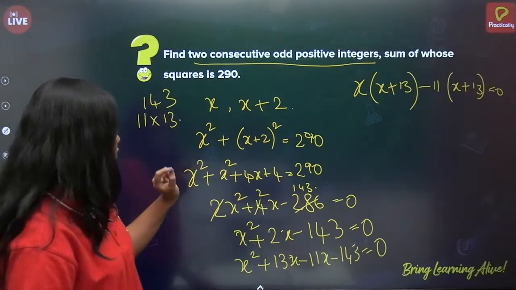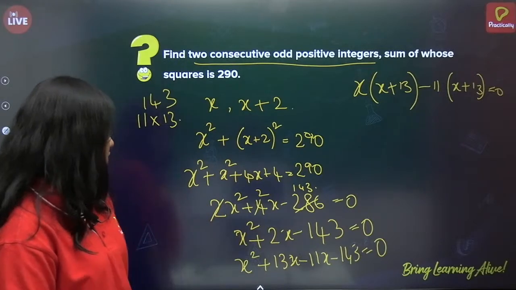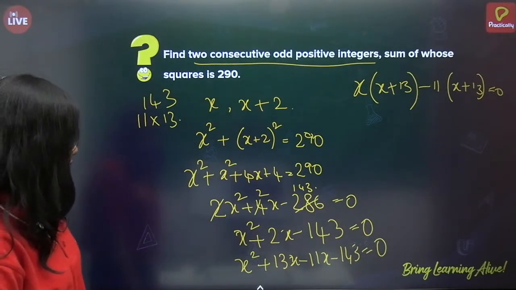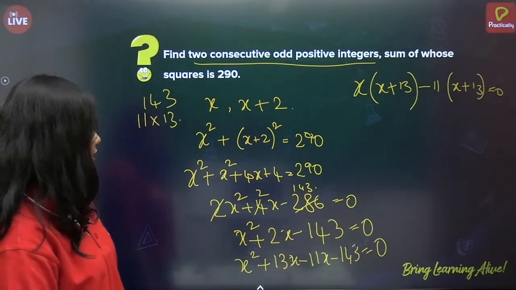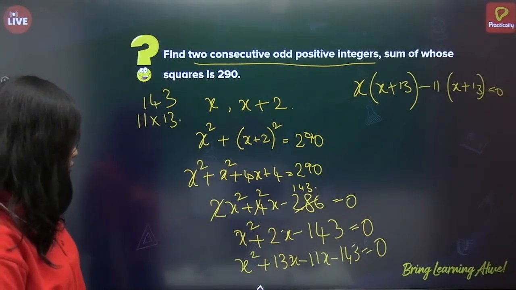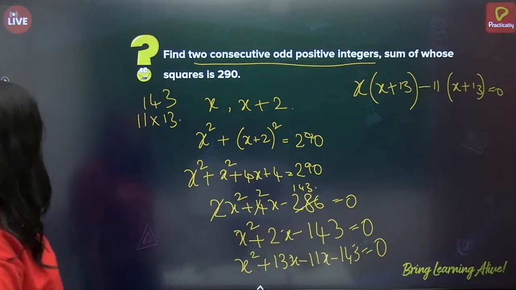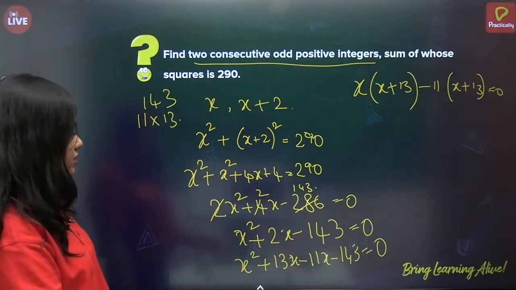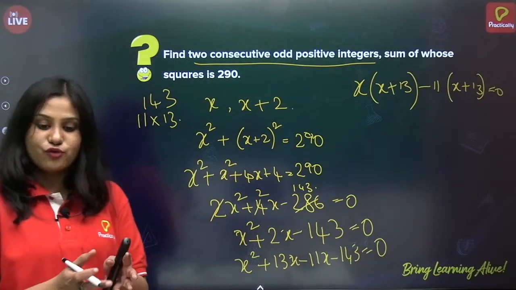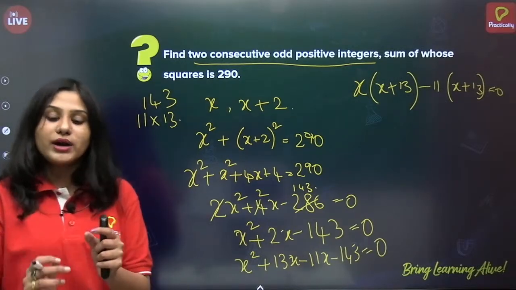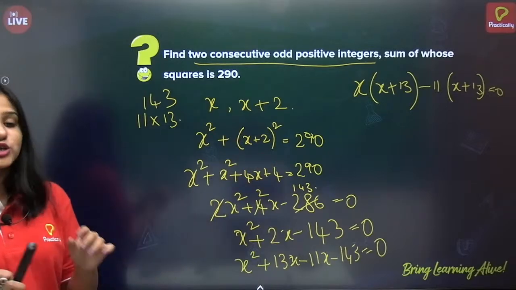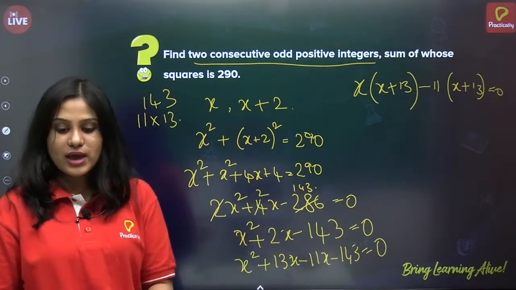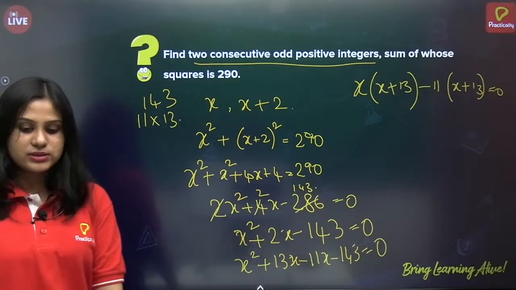So this is x square plus 4x plus 4. So x square plus 2x minus 143 equals 0. So yes, 13 into 11. Let us use the quadratic formula on this. Now I want every one of you to use the quadratic formula for the given quadratic equation and tell me the roots. Tell me the value of x.